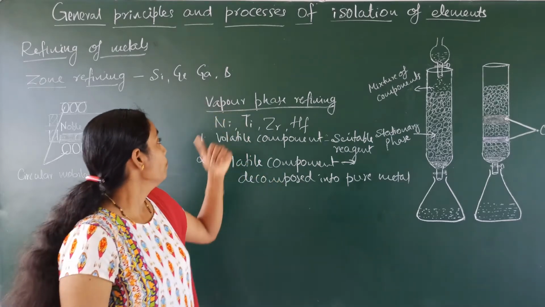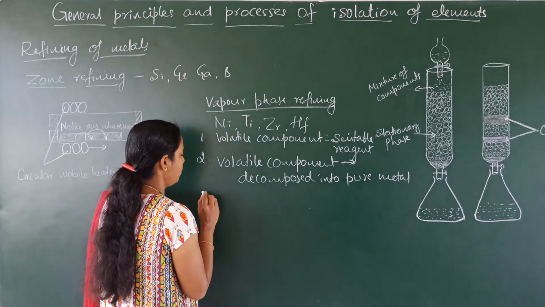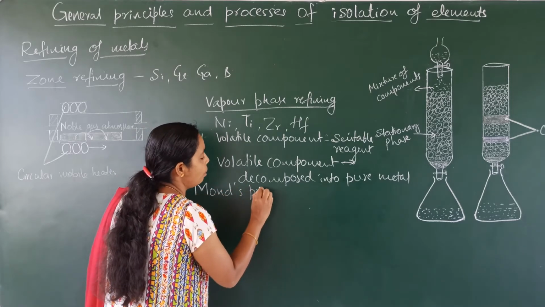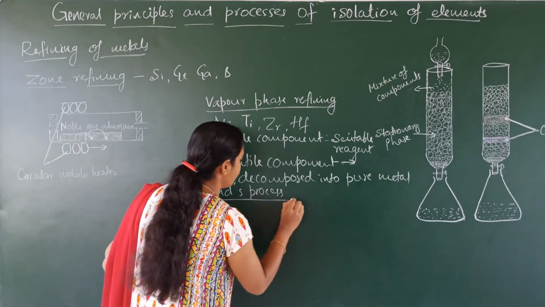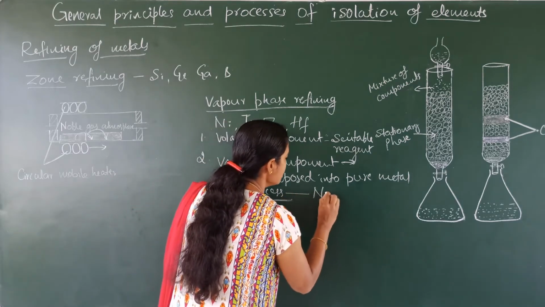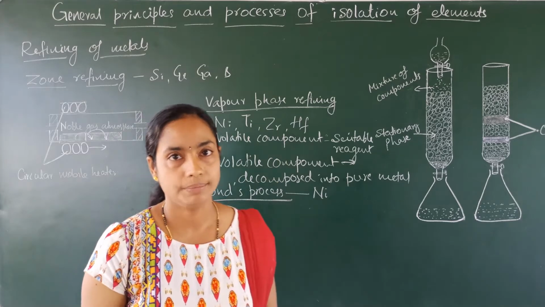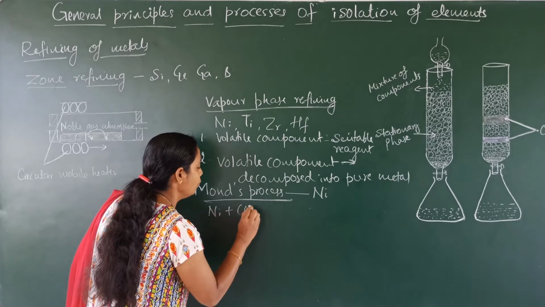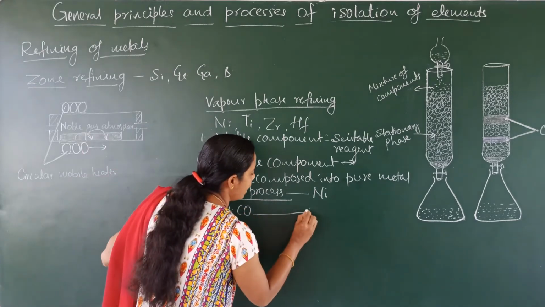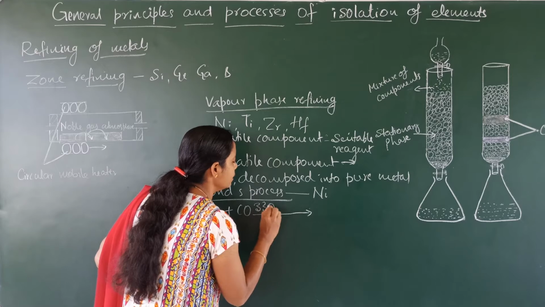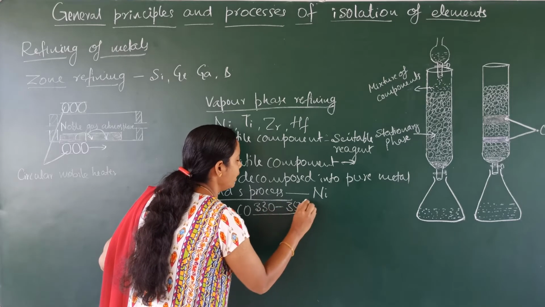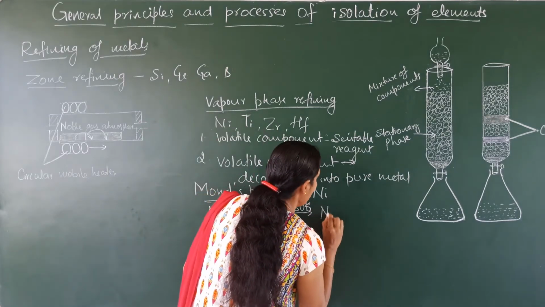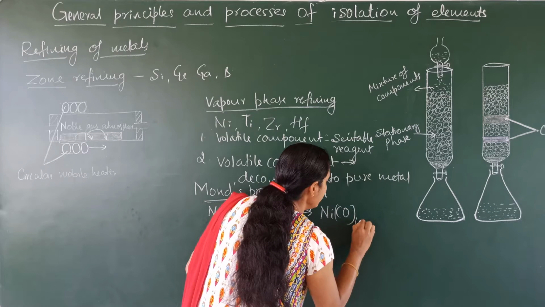There are two methods in vapor phase refining. The first method is Mond's process of refining nickel. Using Mond's process we can refine nickel. In this method, nickel is heated with carbon monoxide gas at a temperature of 330 to 350 Kelvin. Then the volatile complex tetracarbonyl nickel is formed.